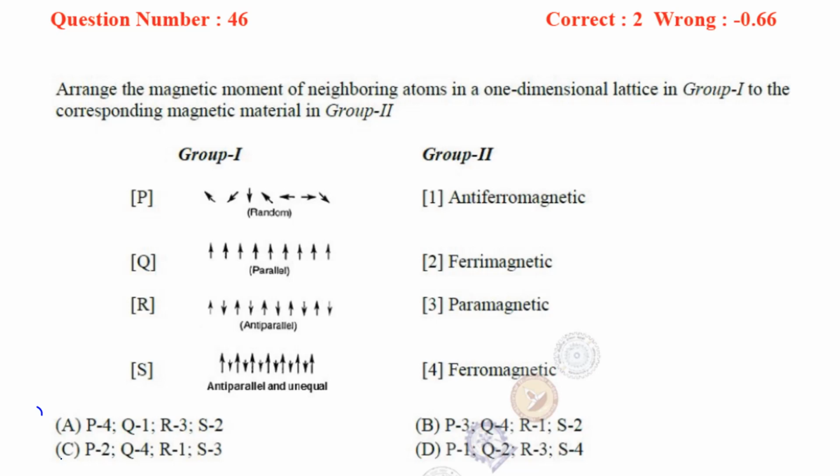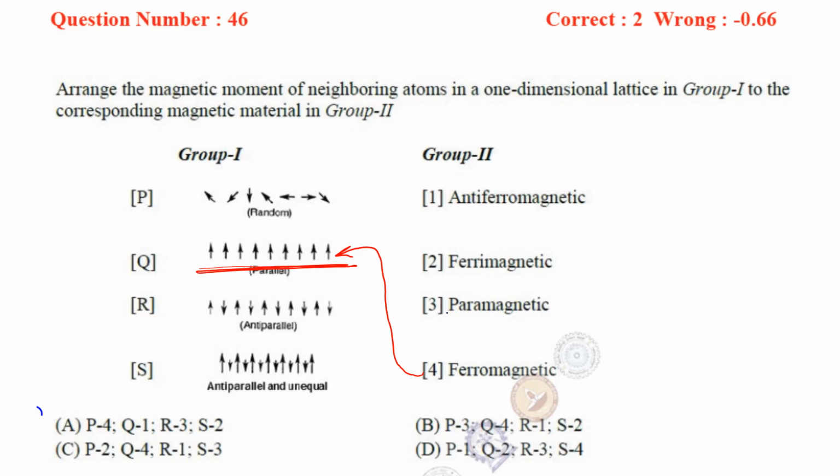So the options are antiferromagnetic, ferrimagnetic, paramagnetic and ferromagnetic. We know that ferromagnetic has the maximum magnetism. So 4 will match with Q because this has the maximum magnetic moment, because all the magnetic moments are aligned along one direction.